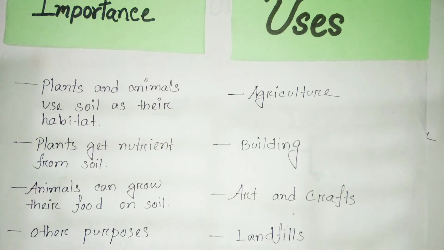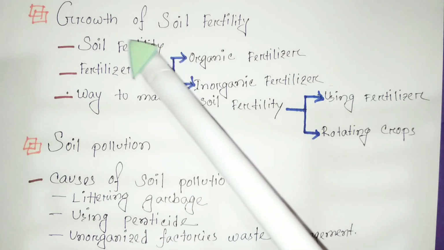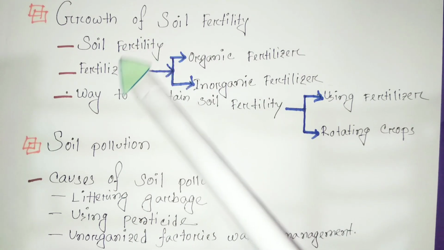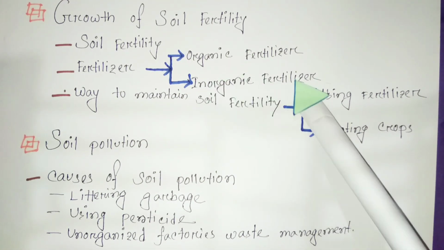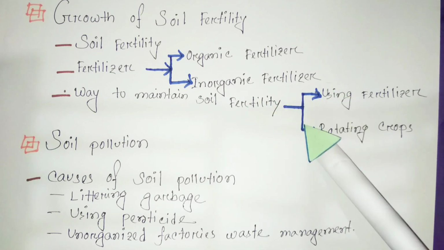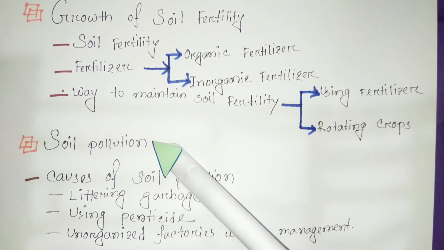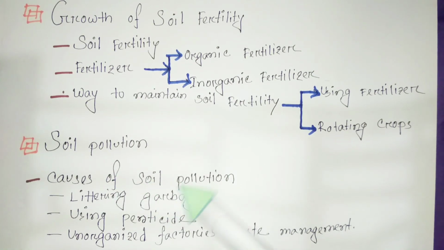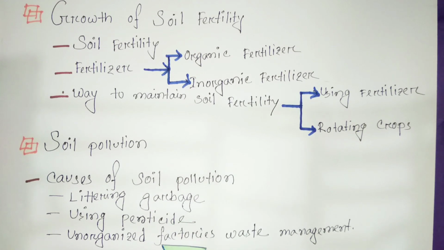Then we learned about the growth of soil fertility. We learned what is soil fertility, then fertilizer, organic fertilizer, inorganic fertilizer. Ways to maintain soil fertility. There are two ways: using fertilizer and rotating crops. Then we learned about soil pollution, and then causes of soil pollution: littering garbage, using pesticides, and unorganized factory waste management.